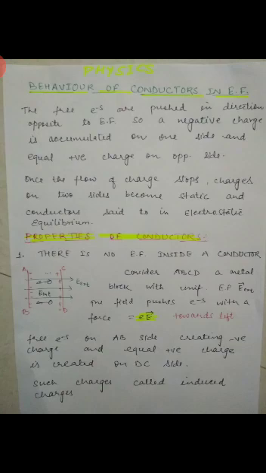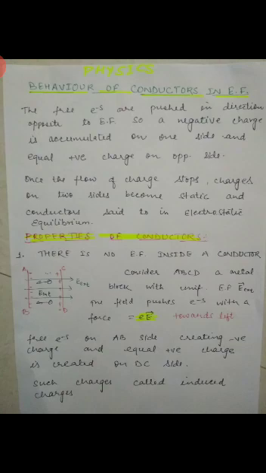Alright, now we will discuss the properties of conductors. So number one is there is no electric field inside a conductor. As we can see in this figure, ABCD is a metallic conductor and it is placed in a uniform electric field E_ext. The field pushes electrons with a force F is equal to eE. We have the formula F is equal to qE. In place of q we have written e, and in place of electric field here it is also E only.